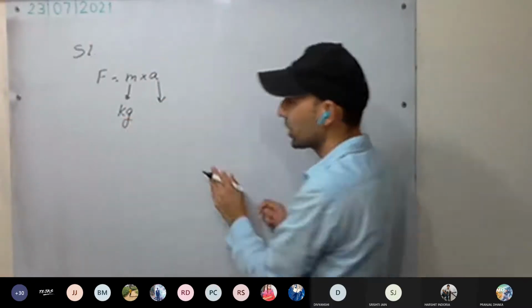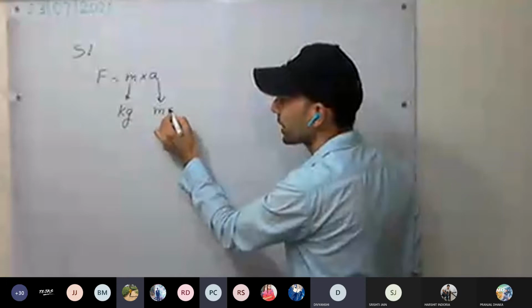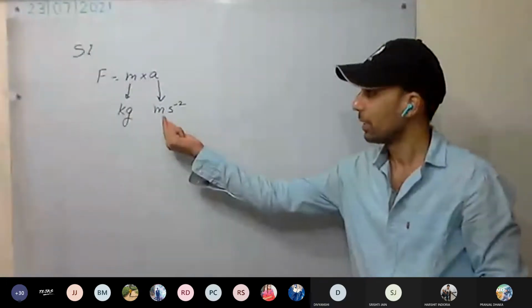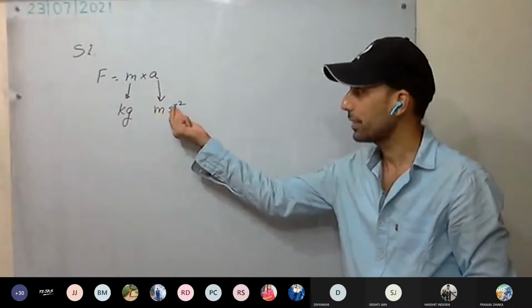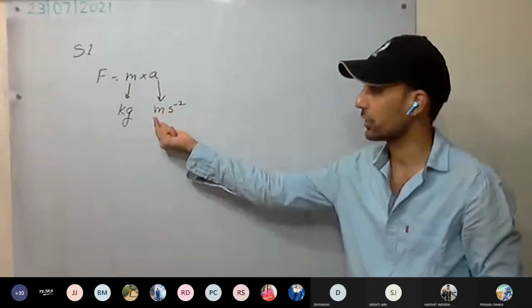Kilogram. Acceleration, meter per second square. This is a derived unit, derived from distance, length, and time. It is a derived unit.